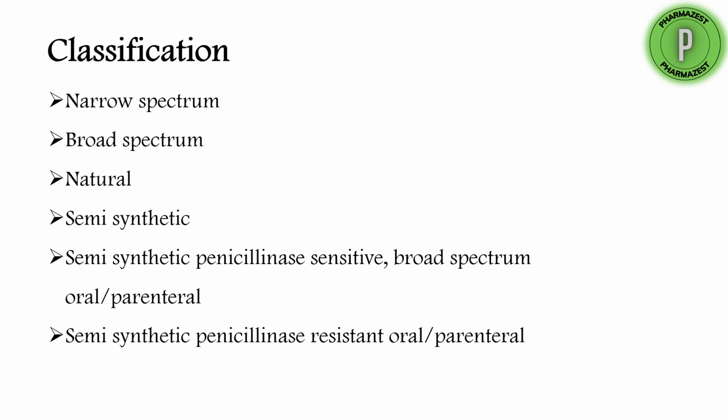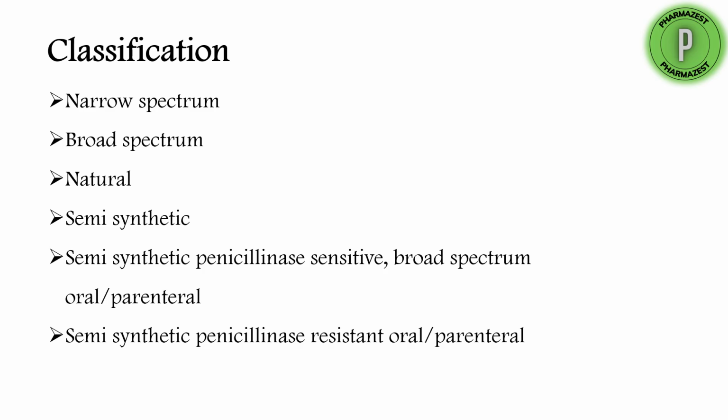Narrow spectrum means they are acting only on one kind of bacteria. If they are acting on more than one type of bacteria, for example gram negative and gram positive bacteria and a number of other bacteria, covering different classes of bacteria, they are called broad spectrum antibiotics.